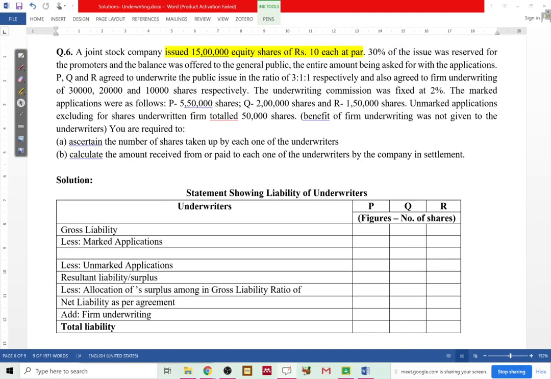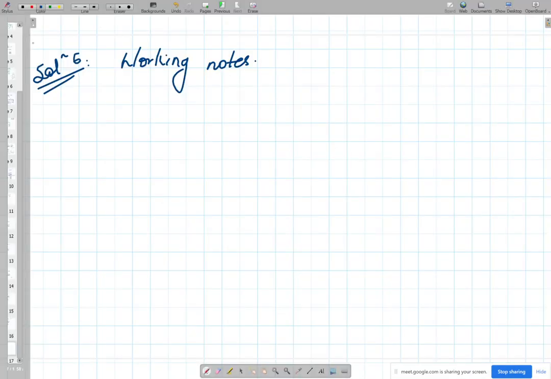Let's just highlight this. And balance was offered to the general public, the entire amount being asked for with the application. So what they're saying here is this company had a total issue of 15 lakh shares.